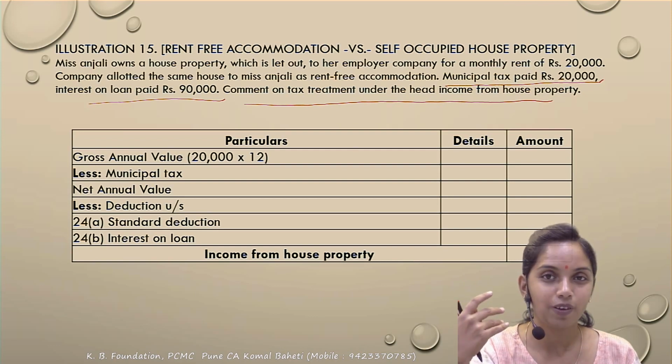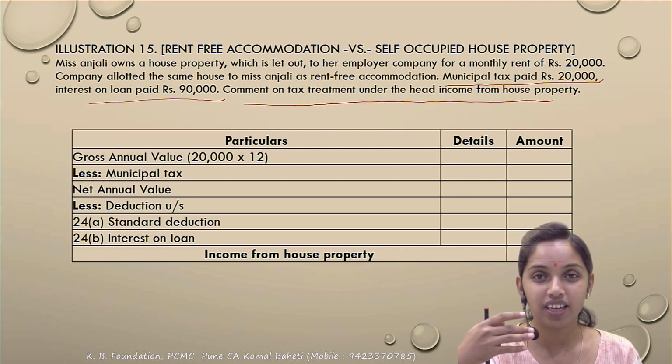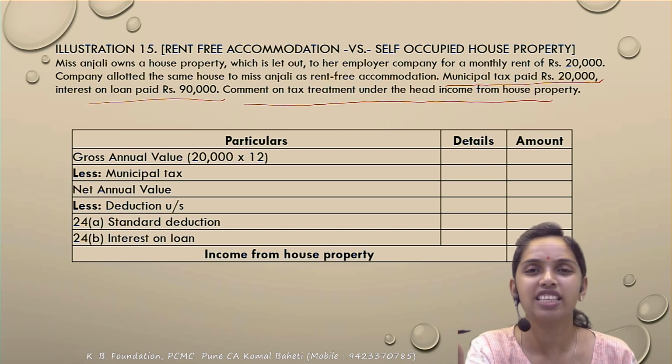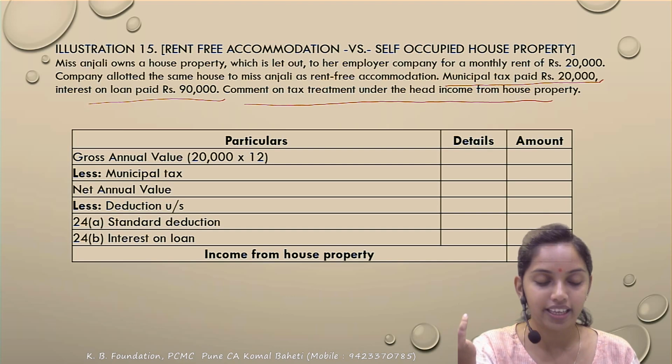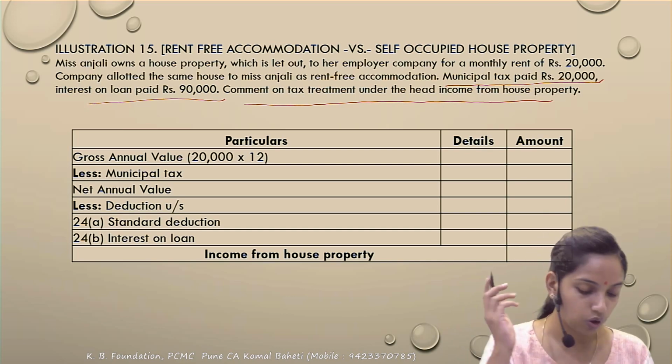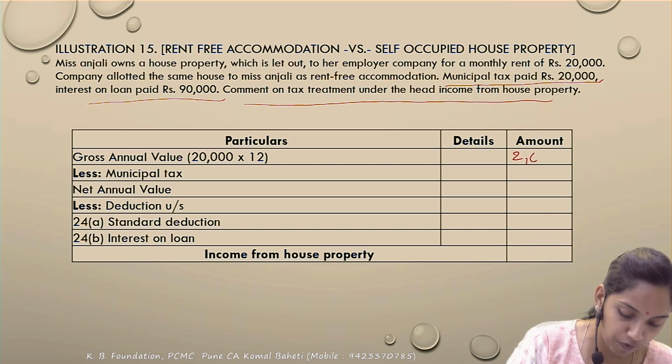3-step calculation. Correct. Step 1, step 2, step 3. But here the municipal value, fair rent and standard rent have not been given. Correct. Only the actual rent is given, so we will take the actual rent itself as the GAV. So 20,000 multiplied by 12 would become the GAV. That comes to 2,40,000.